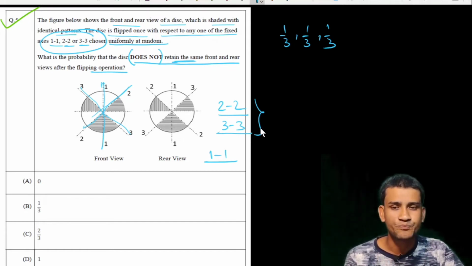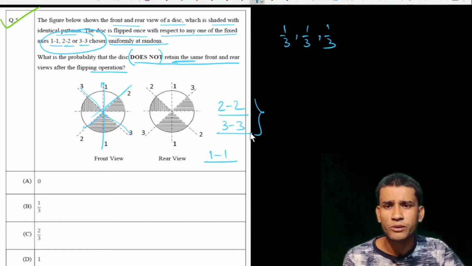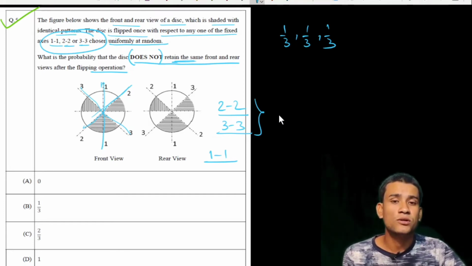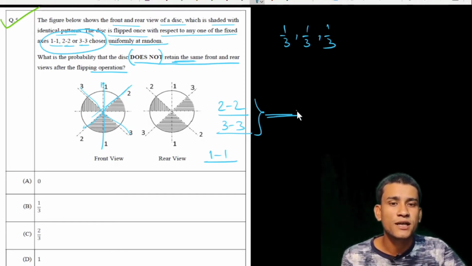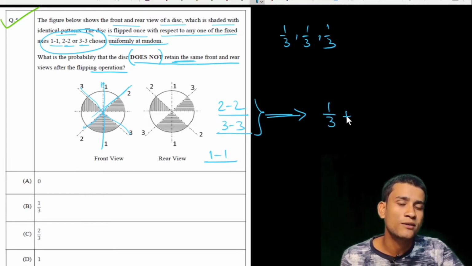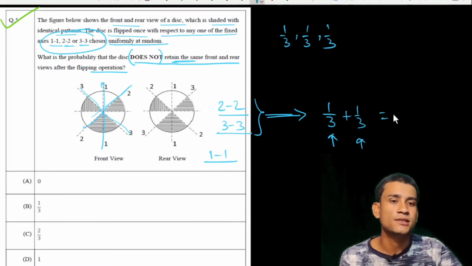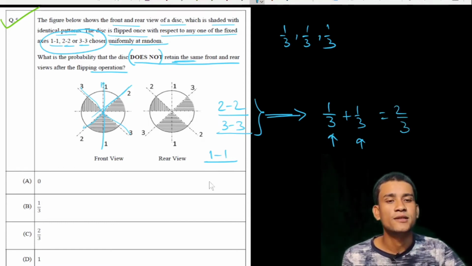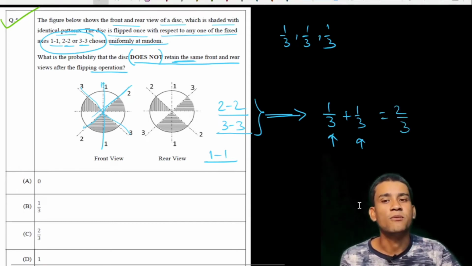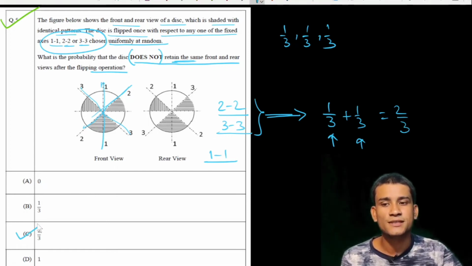There are three fixed axes which you can choose uniformly. So what will be the probability of not retaining? 1/3 plus 1/3, with respect to axis 2-2 and 3-3. So this is equal to 2/3, which is the clear answer. This is a very easy problem, but a little bit tricky. So C is the correct answer.